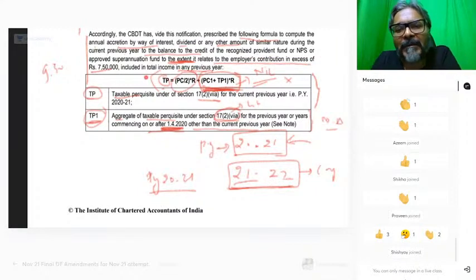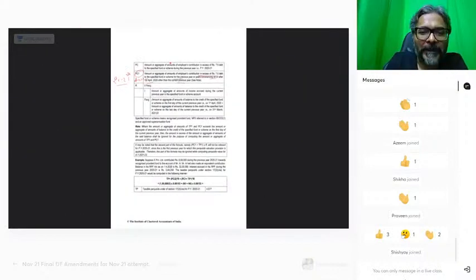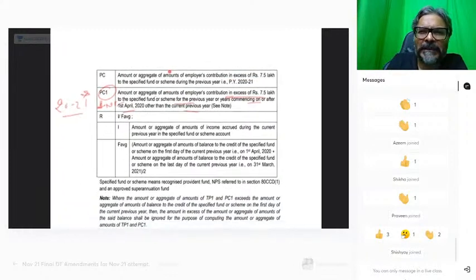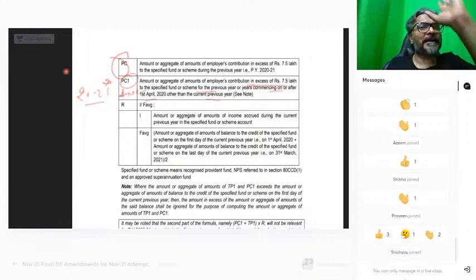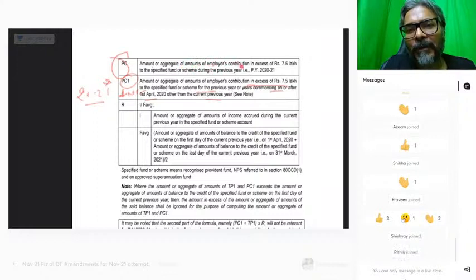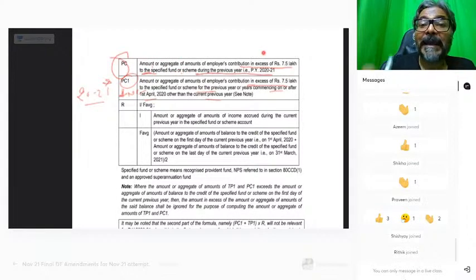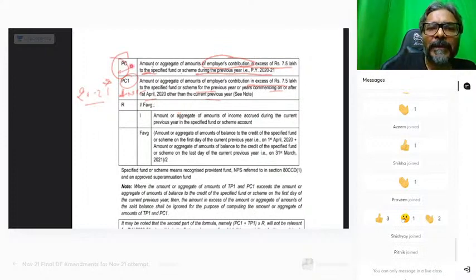Let's look upon PC divided by 2 into R. Now this is the only relevant point. Let's see what is this PC divided by 2 into R. And the real game is on R. PC तो बहुत easy है, students. PC is very easy. But divide by R, the R is the game, students. What is PC? Amount or the aggregate of the amount of the employer contribution in excess of rupees 7.5 lakhs to the specified fund or the scheme during the previous year 2021. तो ये क्या हुआ students? Employer की contribution. Please students, never take the employer contribution here. In PC, only the employer contribution. So can I say in a simple word, just whatever I have taught you, it is just the excess.